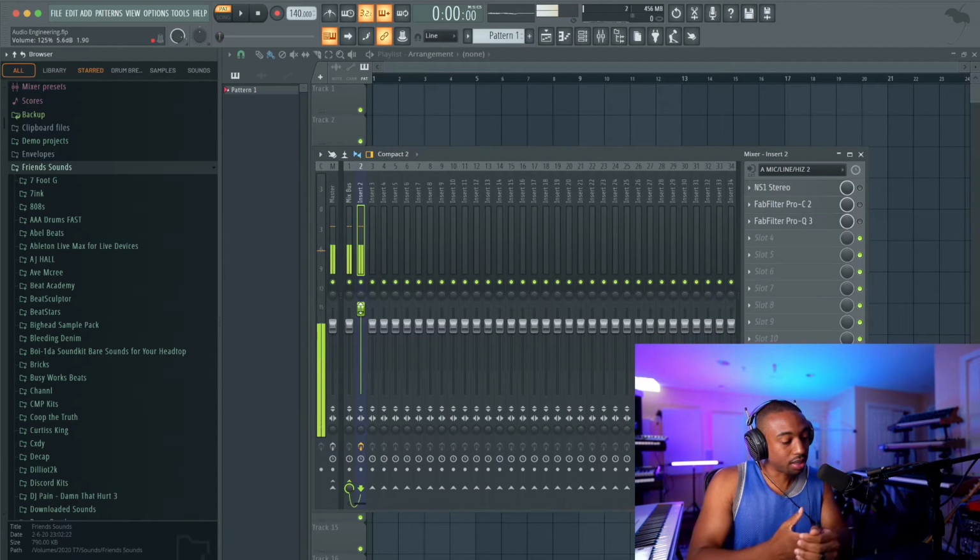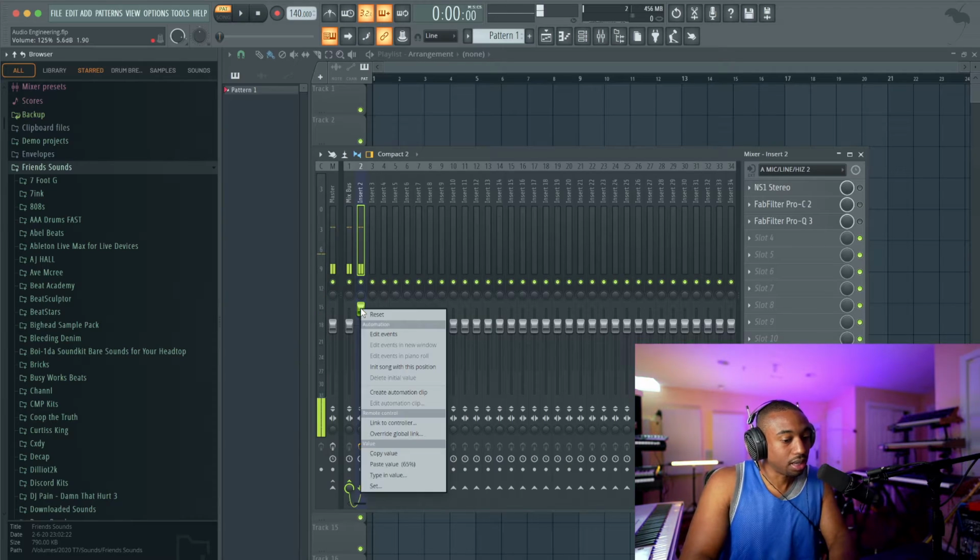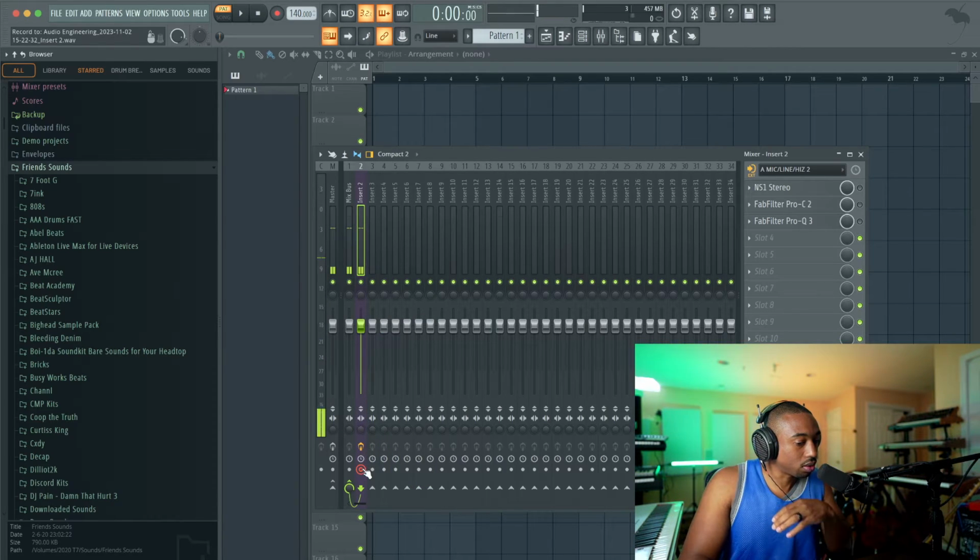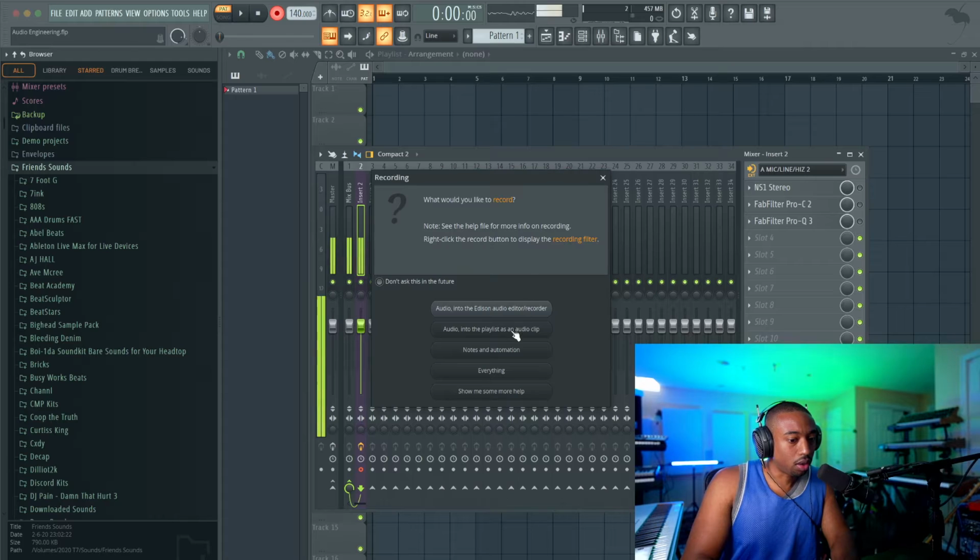The reason I'm doing this is because I want to exaggerate the plugin effect. So let's record just simply raw audio. Let's record audio into the playlist.